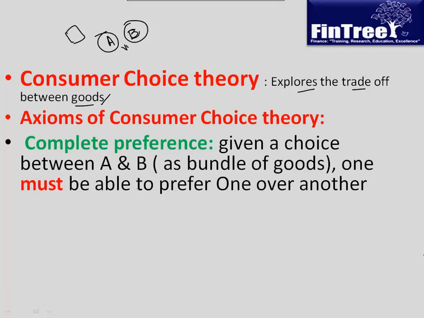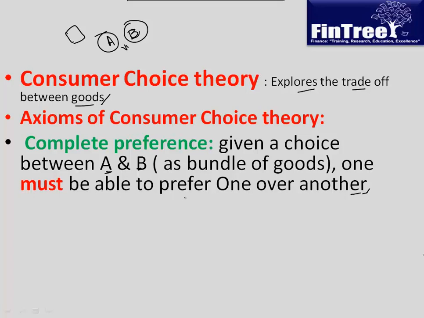So what it says is that given a choice, this is called complete preference, given a choice between A and B, which are some sort of bundle of goods, one must be able to prefer one over another. For example, let's say you go to a restaurant or a friend's house and he offers you a tea or a coffee. Then, as a consumer, you should be able to choose between A and B. You shouldn't say "kuch bhi chalega". You should always have a preference over two different competing bundles A and B.